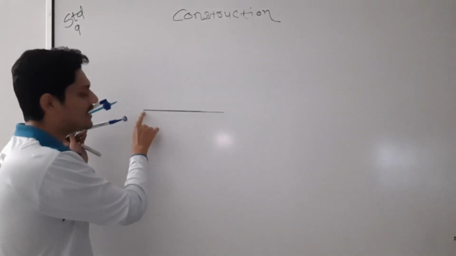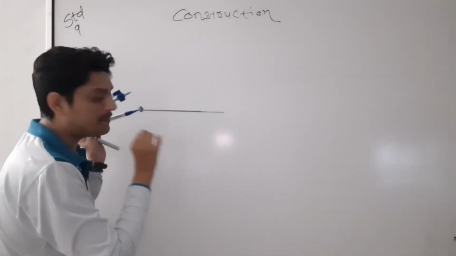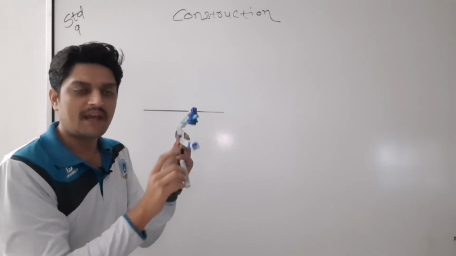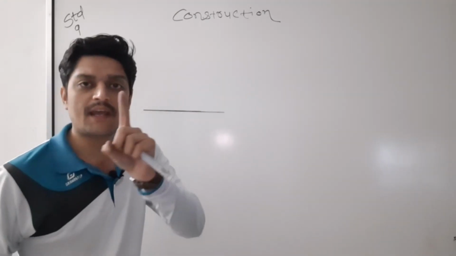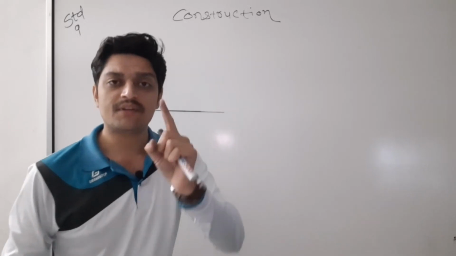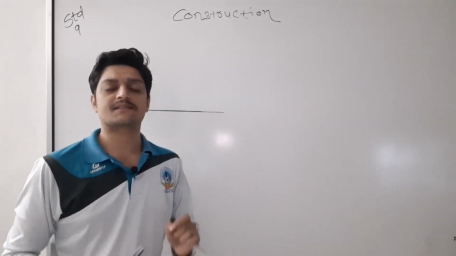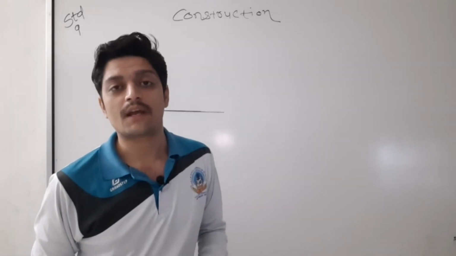So on any end of the line segment you have to put the needle of your compass, and with any radius. Again let me repeat, with any radius. That is your choice. Then don't ask me, sir, how much radius we have to take.